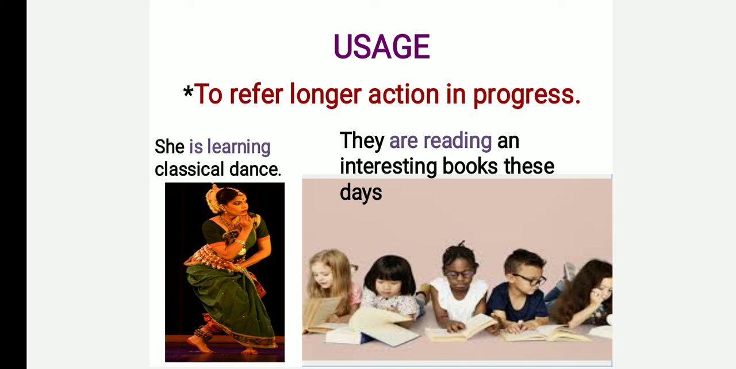Look at the first picture. In order to learn a classical dance, it takes more than a year or 2 years or 3 years. It depends on the learner. So in order to represent those things, we have to use present continuous tense. She is learning classical dance because it takes a long time. And look at the second picture.